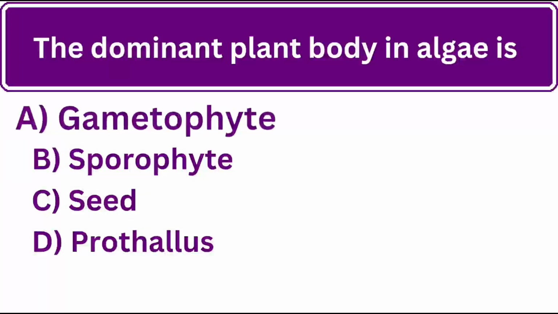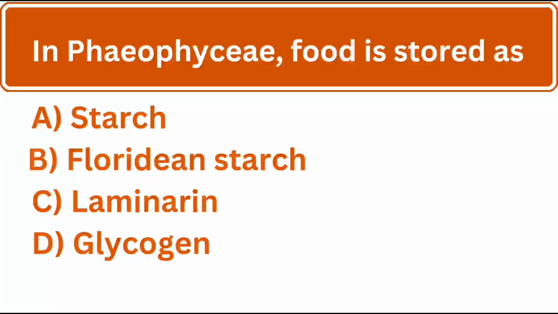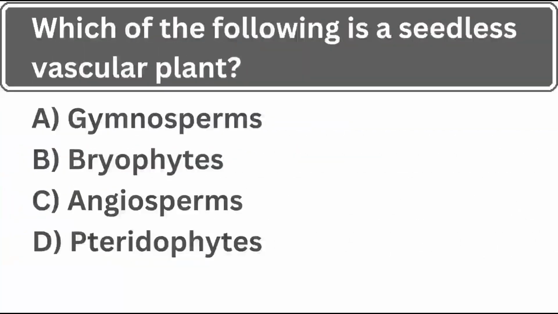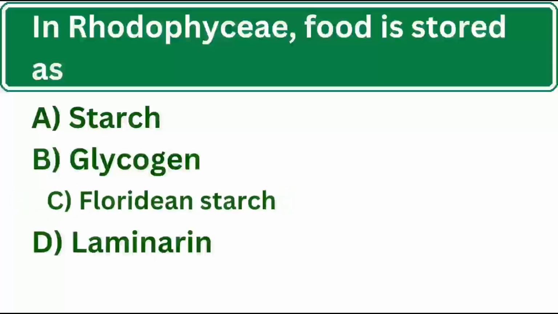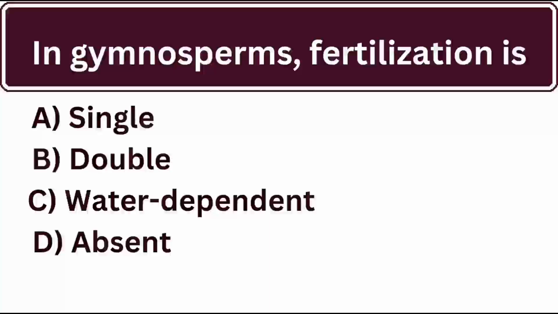The dominant plant body in algae is. Yes, the correct answer is A. Gametophyte. In Phaeophyceae, food is stored as. Yes, the correct answer is C. Laminarin. Which of the following is a seedless vascular plant? Yes, the correct answer is D. Pteridophytes. In Rhodophyceae, food is stored as. And the correct answer is C. Floridean starch.